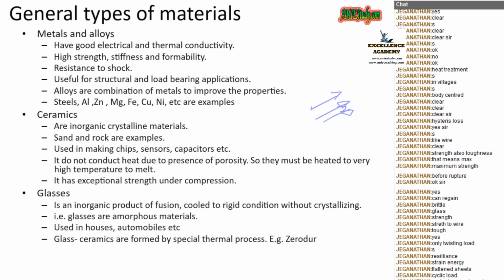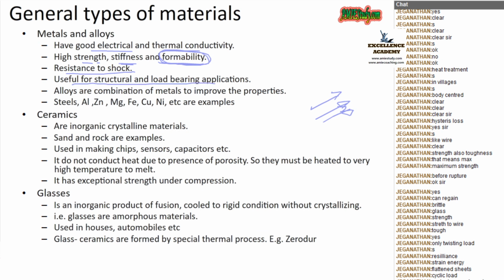Now we are moving to another topic, the various types of materials: metals, alloys, ceramics, glasses. Metals and alloys can be separated from non-metals by having good electrical conductivity, thermal conductivity, strength, stiffness, formability. No need to discuss, because you already know strength, stiffness and formability. Formability is the ability to change shape, and metals can be reshaped very easily. Resistance to shock, that is toughness, is also there.